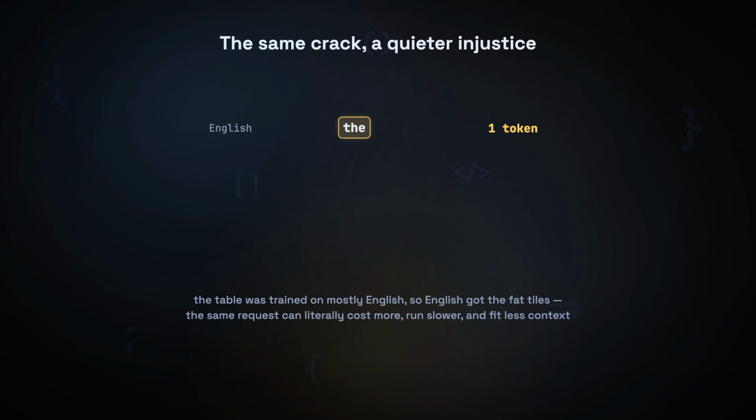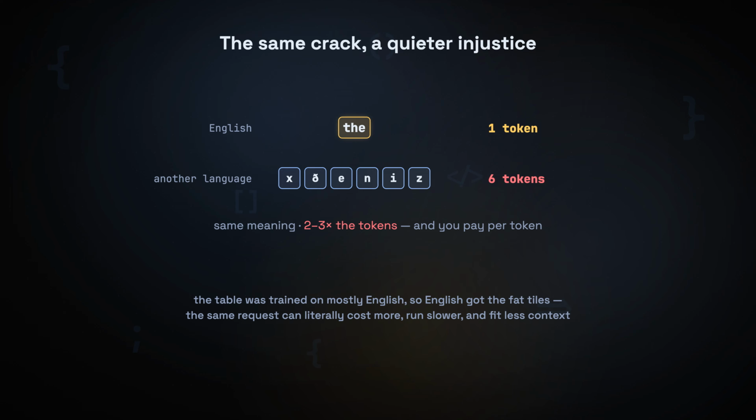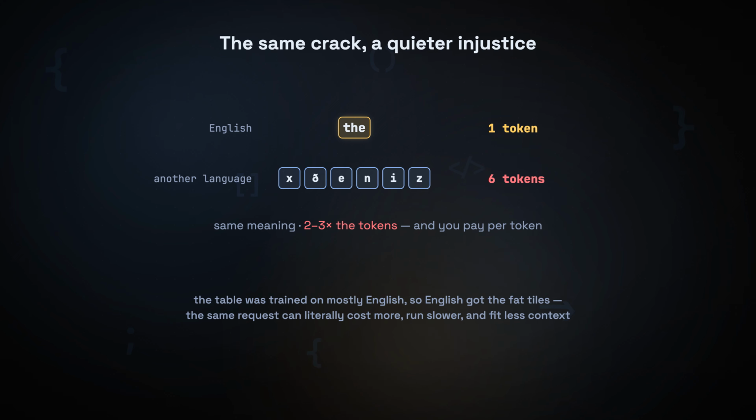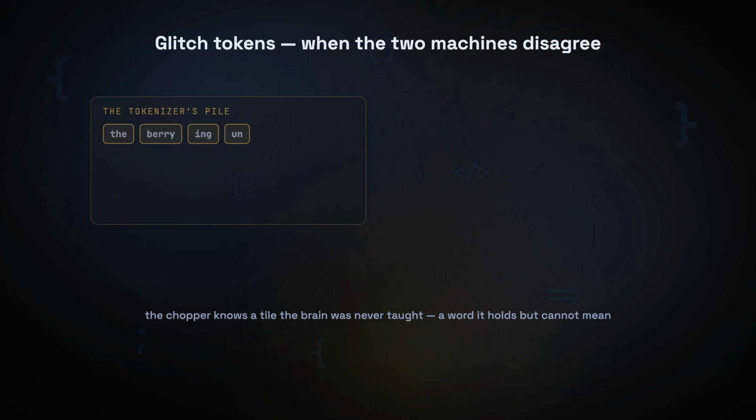And the same crack causes a quieter, more unfair problem. The merge table was trained on mostly English text, so English got all the fat, efficient tiles. The word "the" is one token. But write the very same sentence in many other languages, and the tokenizer has no big tiles for it, so it shatters into far more pieces. The same meaning, the same question, can cost 2 to 3 times as many tokens, and for some languages even more. And since you pay per token, that means the exact same request literally costs more, runs slower, and fits less context, purely because of how it was chopped. And it gets genuinely weird. Remember, the tokenizer and the model are two separate things, trained on two separate piles of text.